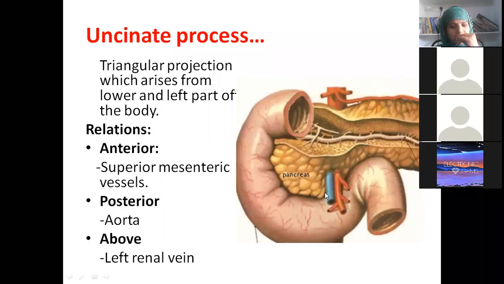If you cut this, posteriorly this area will be related to the abdominal aorta. Can you see the aorta? Posteriorly it is behind. Above, when you cut and see, it will be related to the left renal vein. So these are the relations of this projection. What is the name of this projection? Uncinate process.